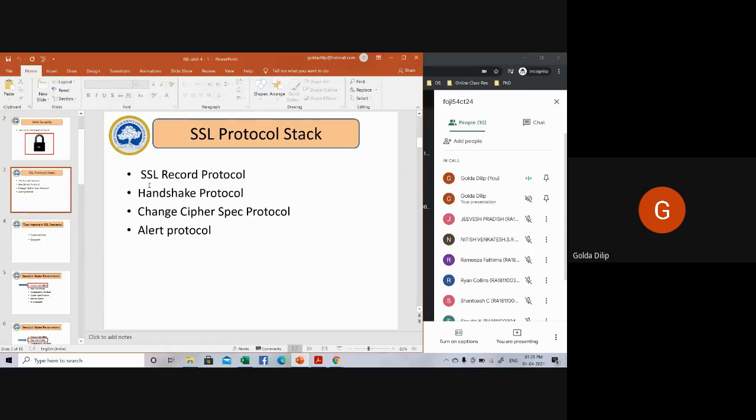This first one, the SSL record protocol, provides the basic security services to various higher level protocols.